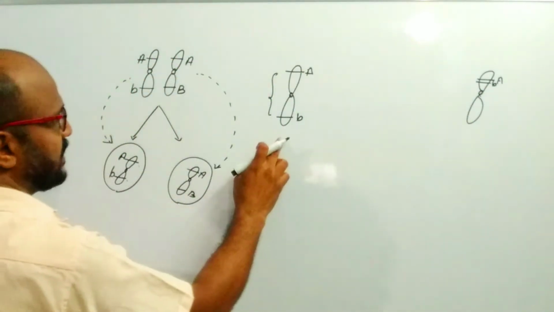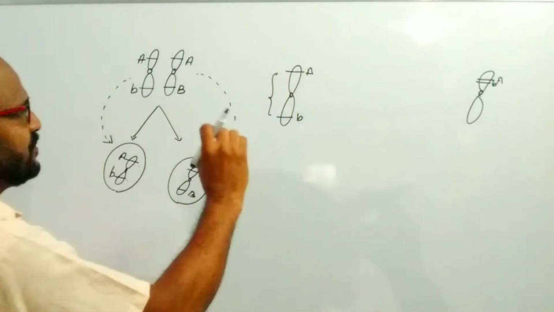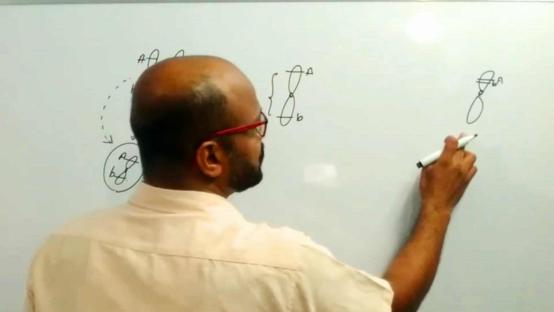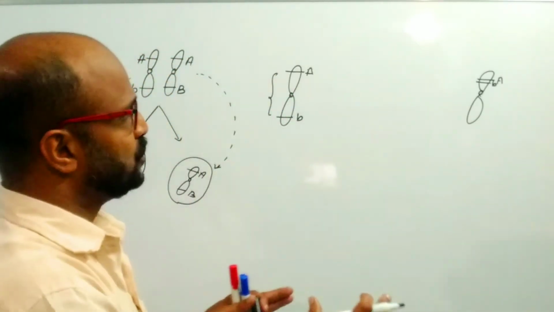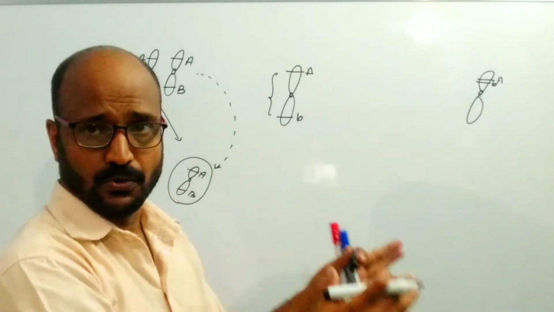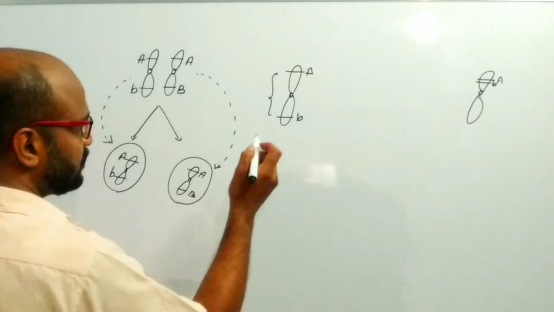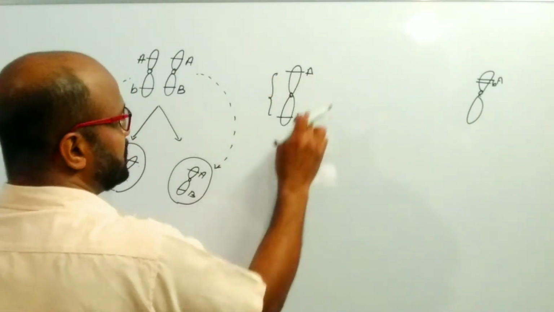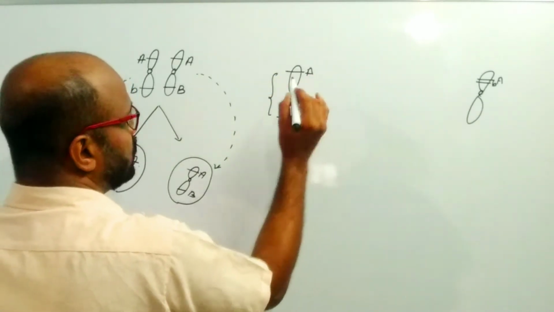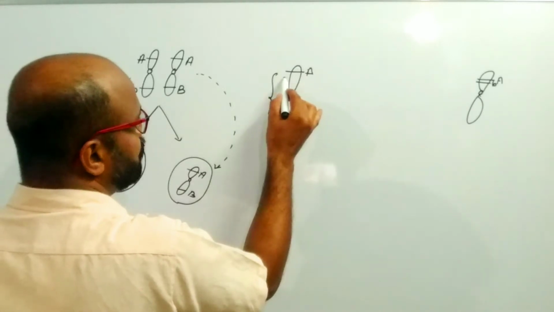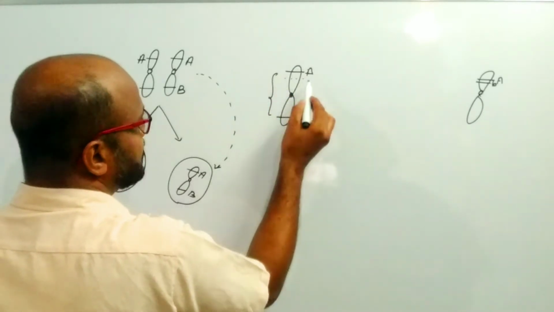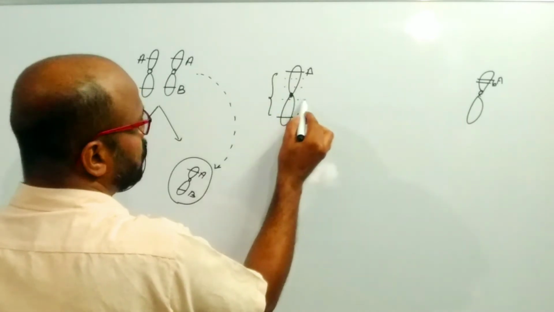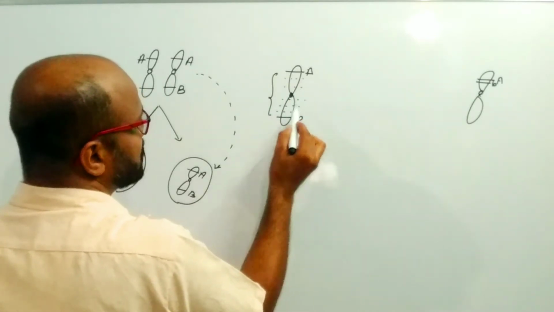So in this case the strength of linkage is weak, but in this case the strength of linkage is very strong. Why? If the distance between two genes is more, then there is a chance of a break somewhere between A and B at the time of crossing over in meiosis.